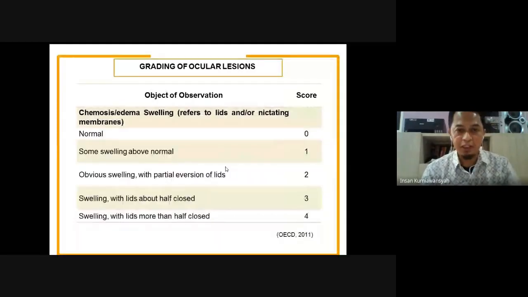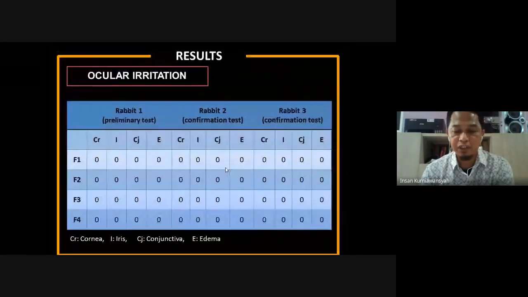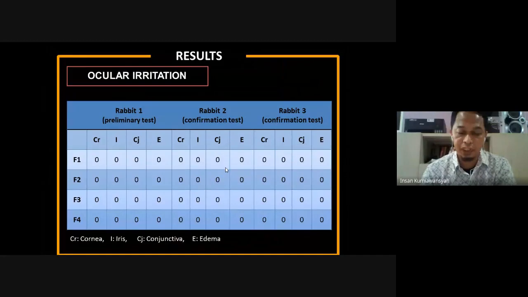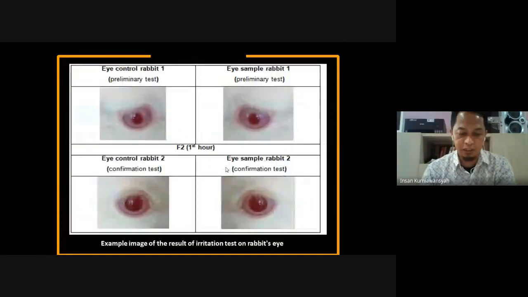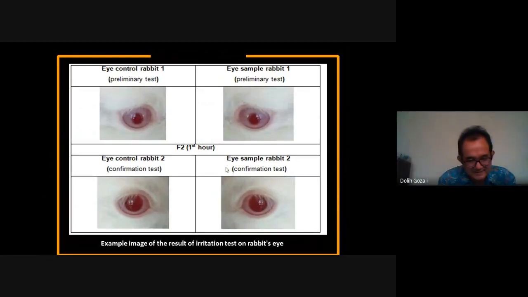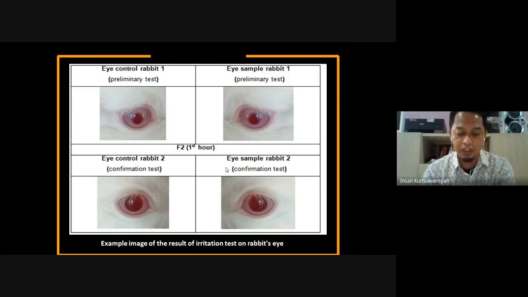Is the result based on the observation made. The result obtained for each category, such as cornea, iris, conjunctiva, and edema, was 0. The purpose of this 0 value from each category has its own description. And here's the example image of the result of the irritation test with the rabbit eyes. There was no effect from our preparation given to the rabbit eyes. So it can be said that the preparation made does not cause irritation to the rabbit.